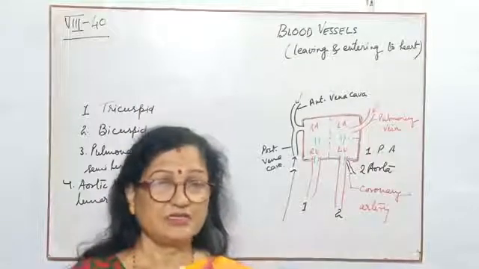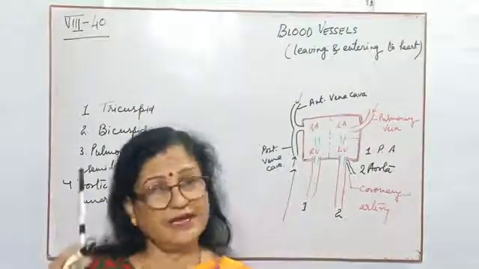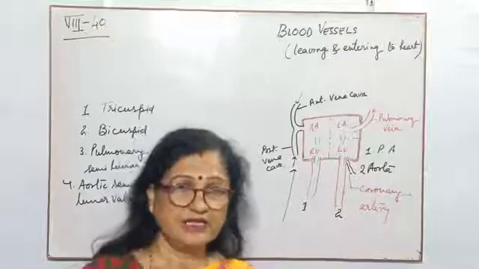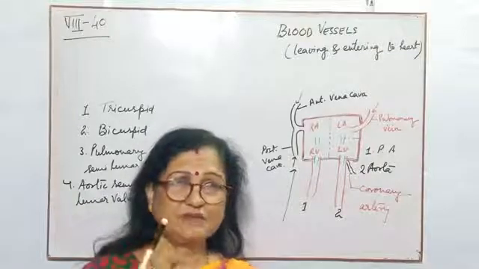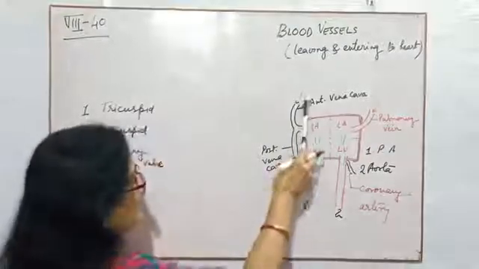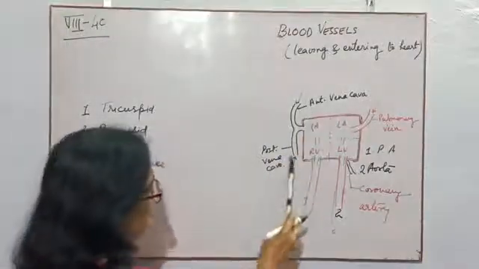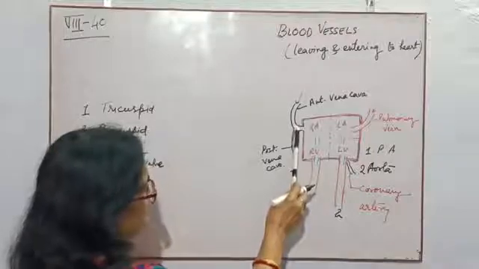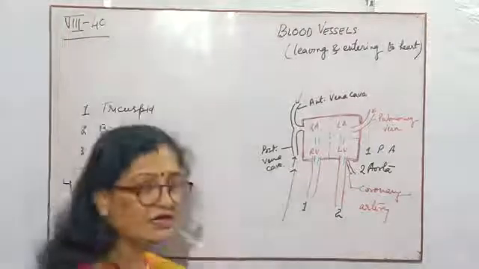The neck region, shoulder region, head region will send their deoxygenated blood through the anterior vena cava, and the anterior and posterior vena cava will combine, meet at one place, and then they will enter the right